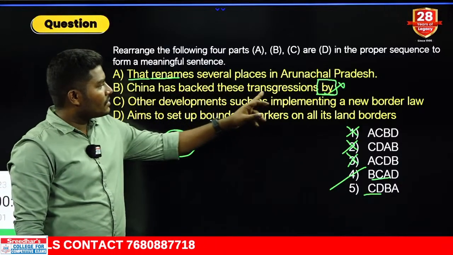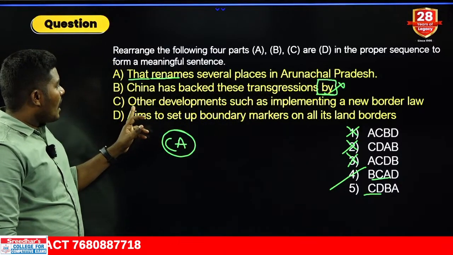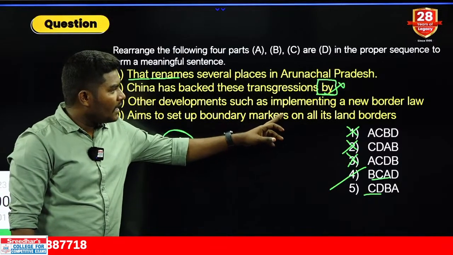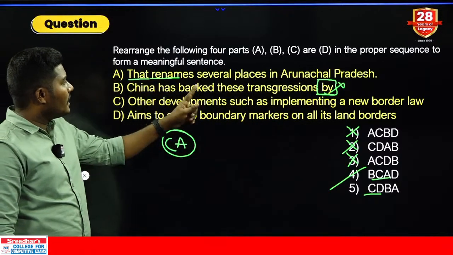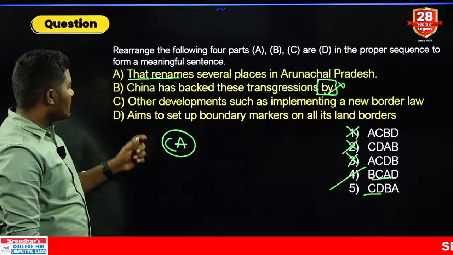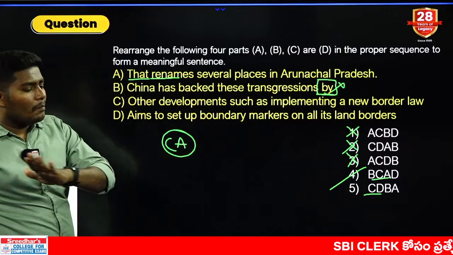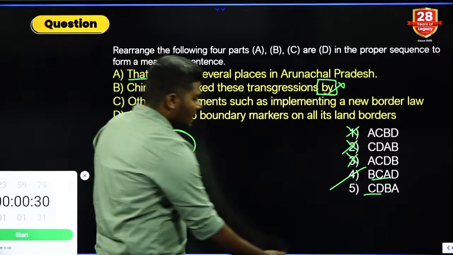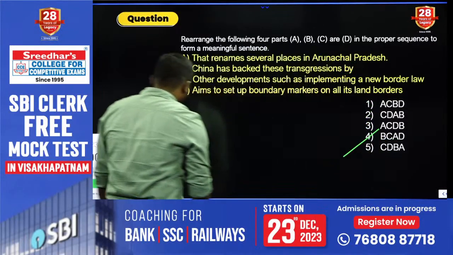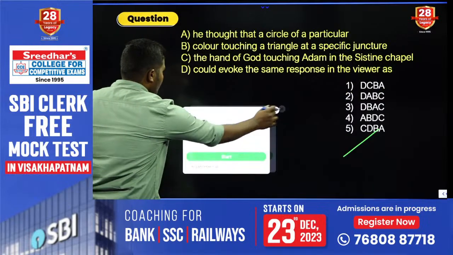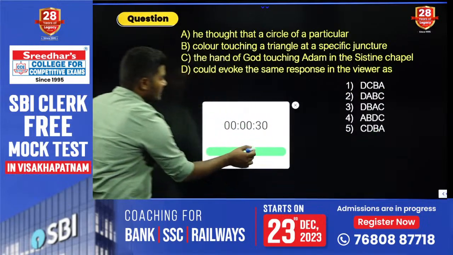China has backed these transgressions by other developments such as implementing a new broader law that renames several places in Arunachal Pradesh, aims to set up boundary markers in all its land borders. Answer can be used with which option here? Fourth option. Very good. Most of you answered correct. Let us go for the next one. Your timer starts now.